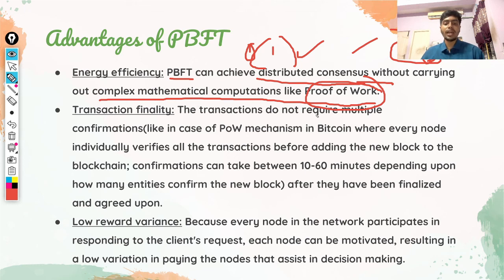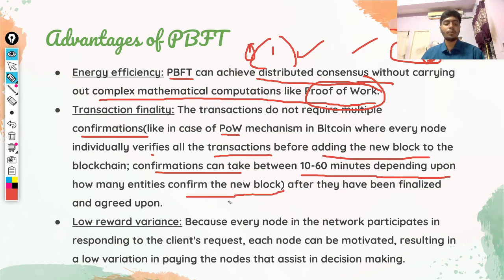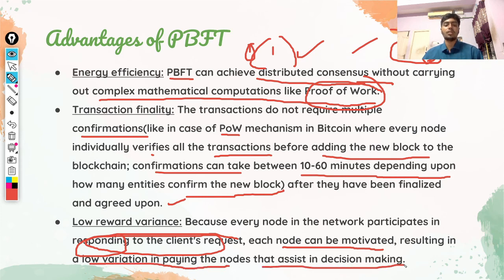Transaction finality. The transactions do not require multiple confirmations like in the case of the POW mechanism in Bitcoin, where every node individually verifies all transactions before adding a new block to the blockchain. Confirmations can take between 10 to 60 minutes depending upon how many entities confirm the new block after it has been finalized and approved. Low reward variance. Because every node in the network participates in responding to the client's request, each node can be motivated, resulting in a low variation in paying the nodes that assist the decision making.